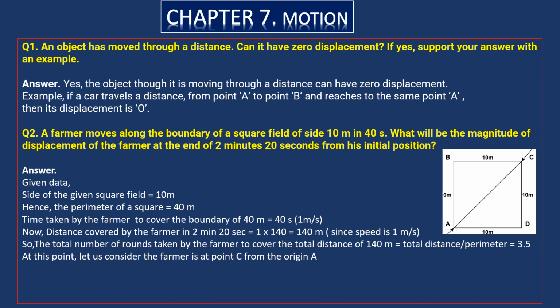At this point, let us consider the farmer is at point C from the origin A.